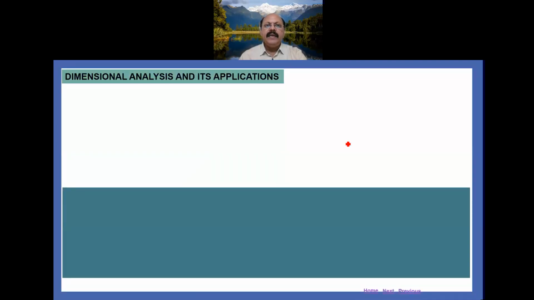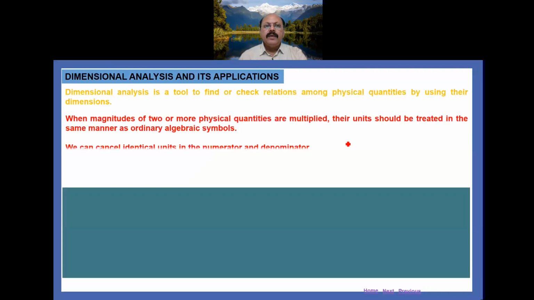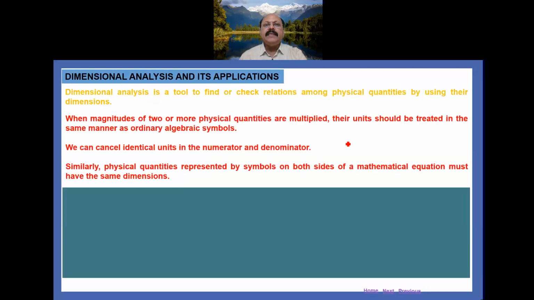Now, dimensional analysis and its applications. Dimensional analysis basically is a tool to find or check relations among physical quantities by using their dimensions. When the magnitudes of two or more physical quantities are multiplied, their units should be treated in the same manner as ordinary algebraic symbols.